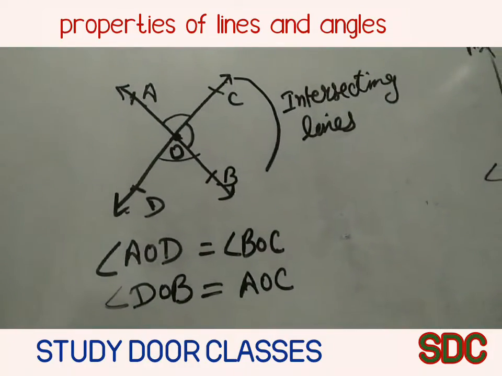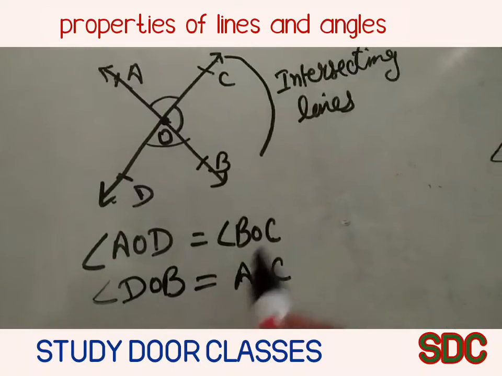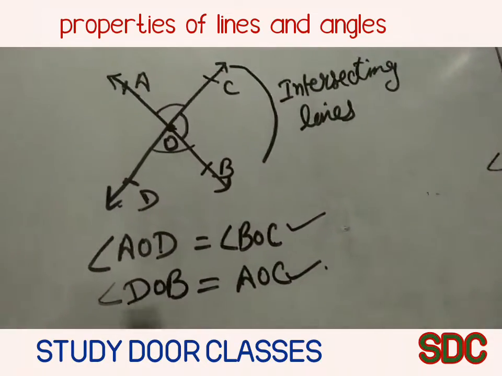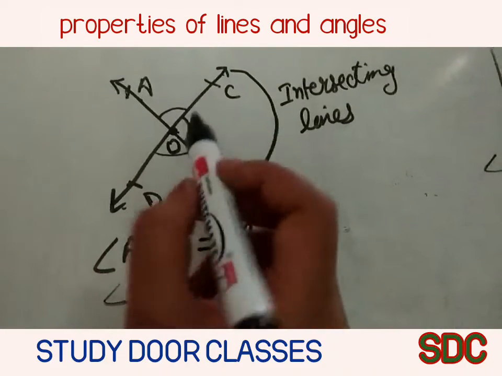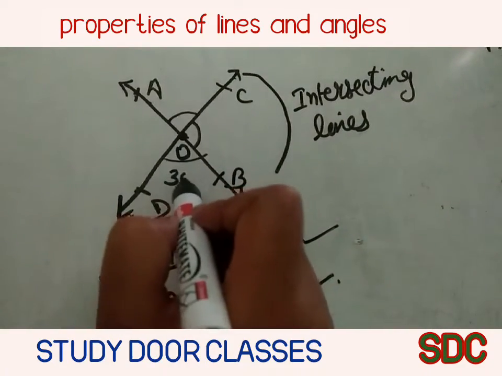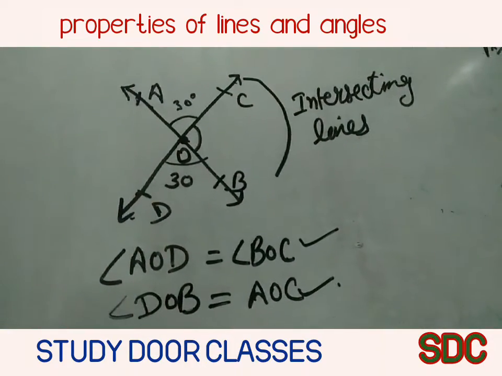So here we revise the property. The opposite angles of any intersecting lines will always be equal. Just take this angle. If this angle is 30 degrees, then the opposite angle will also be equal to 30 degrees.